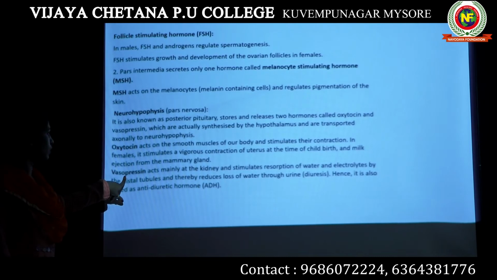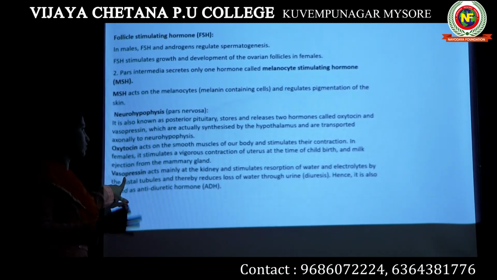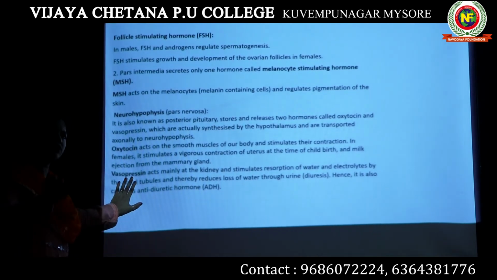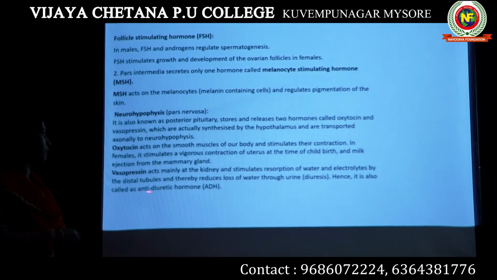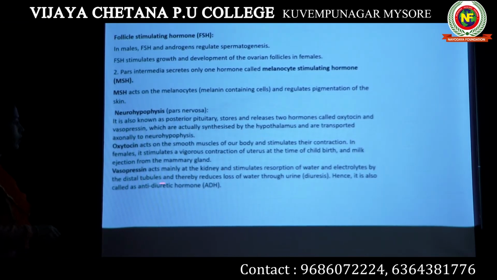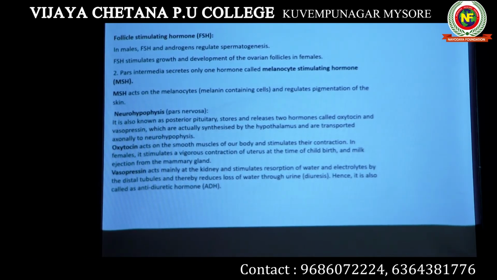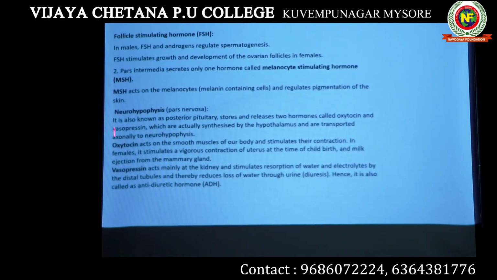If this hormone is not present, then whatever water we keep on drinking, everything will be wasted as urine. Okay, it allows the reabsorption of water from the distal convoluted tube. That is the reason it reduces the loss of water through urine. This condition is known as diuresis. So this is all about the hormones secreted by the pituitary gland.